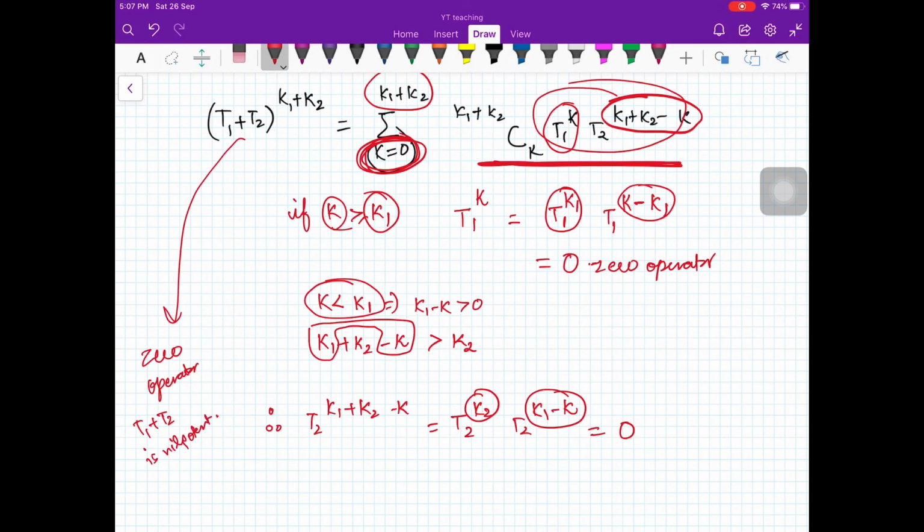Right. So this is an important result about the product and sum of two nilpotent operators when they are commutative.